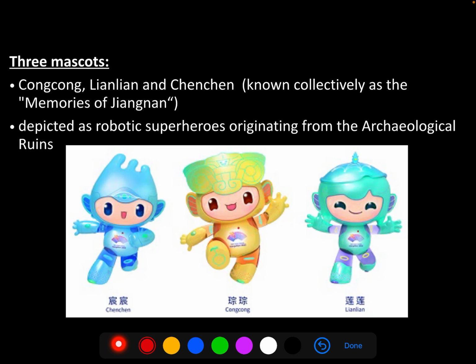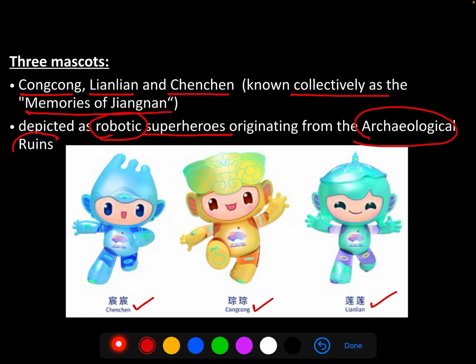Now these look very cute, right? These are the three mascots of this event. Not one, not two, but three mascots. Cong Cong, that is this one, Cong Cong, Lian Lian, and Chen Chen. You need to remember that these are the three separate names, and you also need to remember their collective name, which is Memories of Jiangnan. They are depicted as robotic superheroes originating from archaeological ruins of different specific places in China.